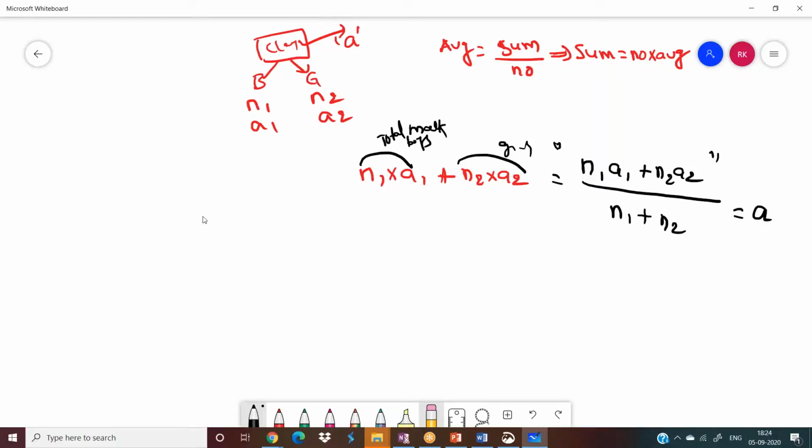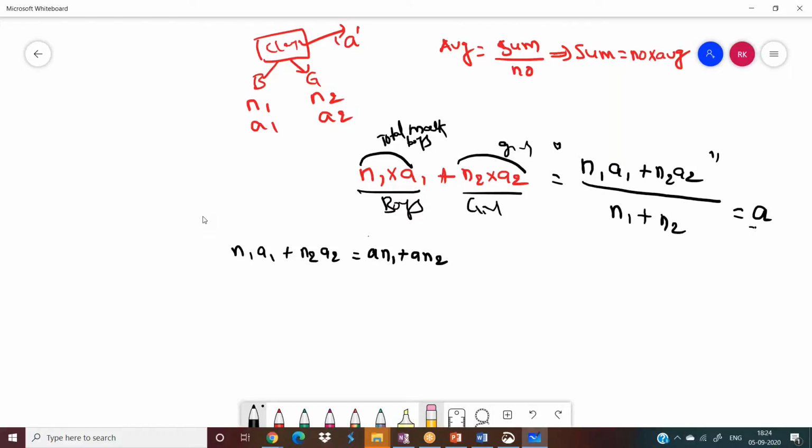I want to elaborate this. N1 A1 plus N2 A2 equals A N1 plus A N2. Okay, guys, remember these two are separate items. These are boys, these are girls. When I mix boys and girls, they give a class, right? When boys and girls together are there, they are a class, right? So this A is the average marks of the class. Class is nothing but the mixture here.